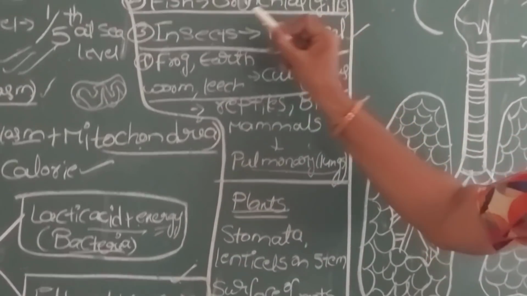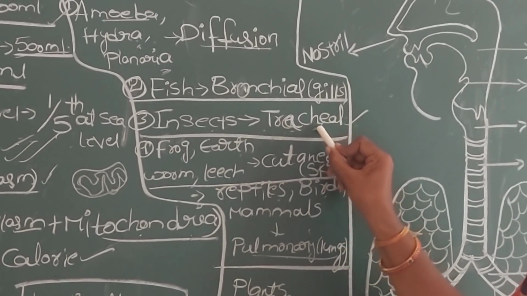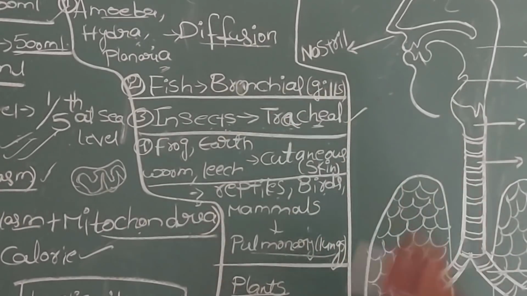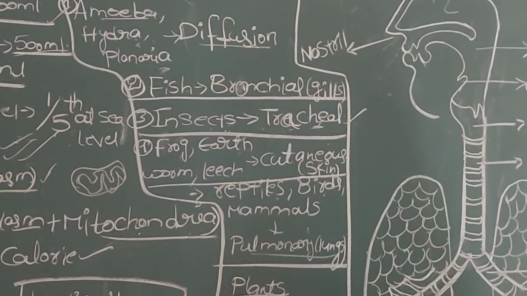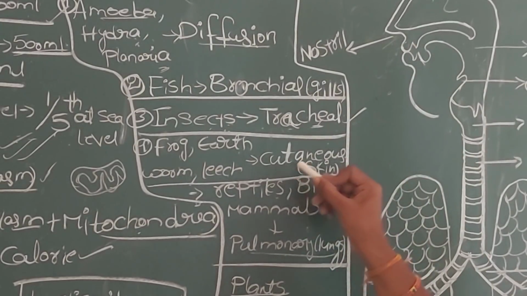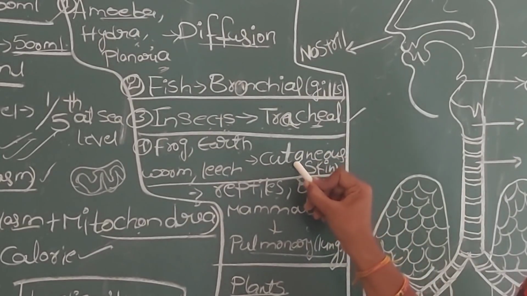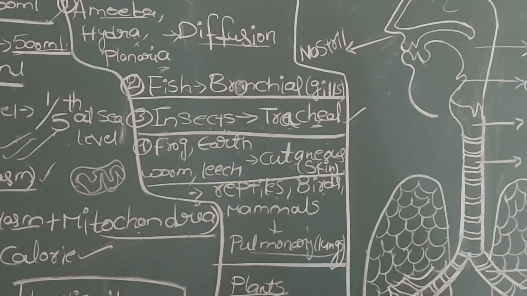So if the respiration occurs through the gills, we call it branchial respiration. If it occurs through trachea, it is known as tracheal respiration, which takes place in all insects. If sometimes it is asked in the bit, what is the respiratory organ in cockroach, it means trachea. What is the type of respiration in grasshopper, it means tracheal respiration. The organ is the trachea, and the type of respiration we call tracheal respiration. And if the respiratory organ is skin, we call that cutaneous respiration. Cutaneous respiration occurs in earthworm, leech, and even frog also.